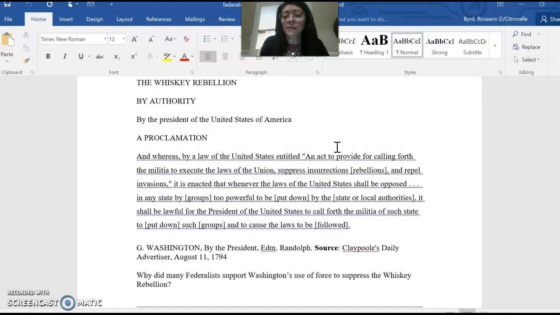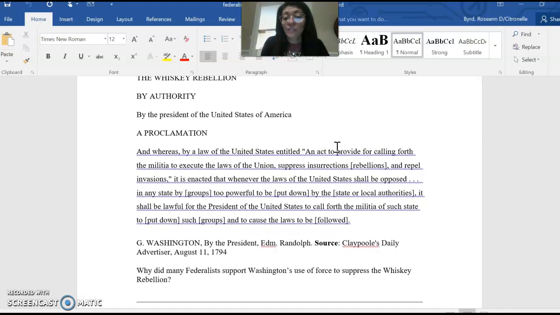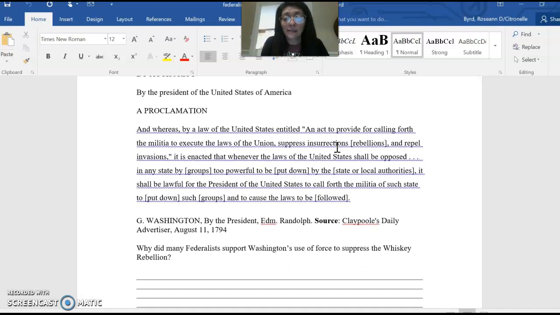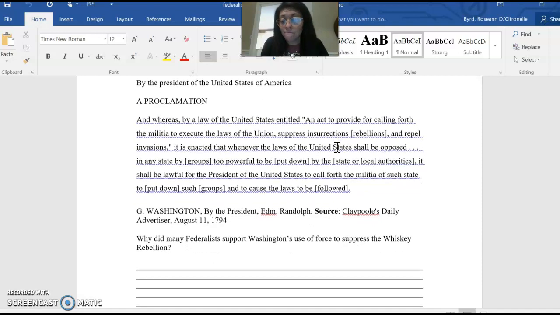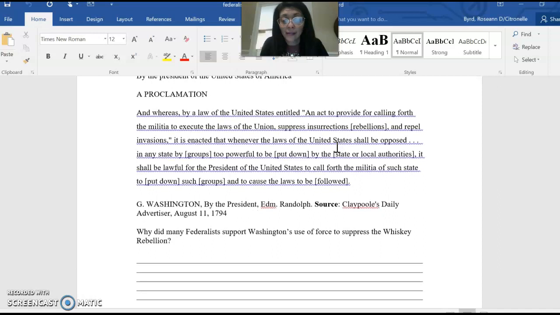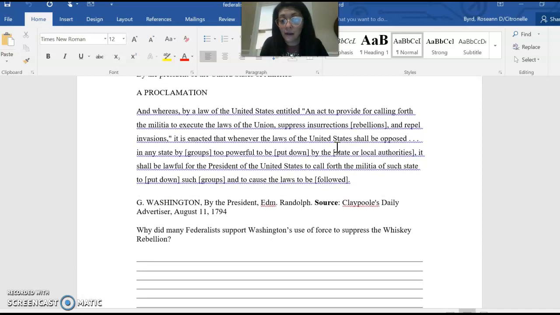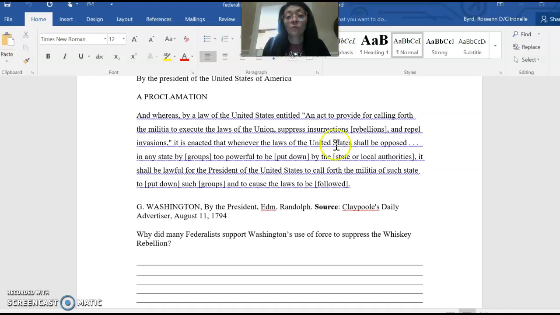Okay, and then this is the Whiskey Rebellion. This is Washington writing to Randolph, act providing for calling forth the militia to execute the laws of the Union. Okay, so you guys should know what happened with Washington and the Whiskey Rebellion, how he, under the Constitution, suppressed the rebellion of those Pennsylvania farmers.